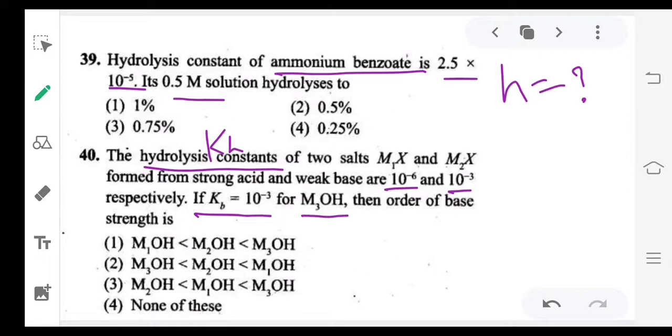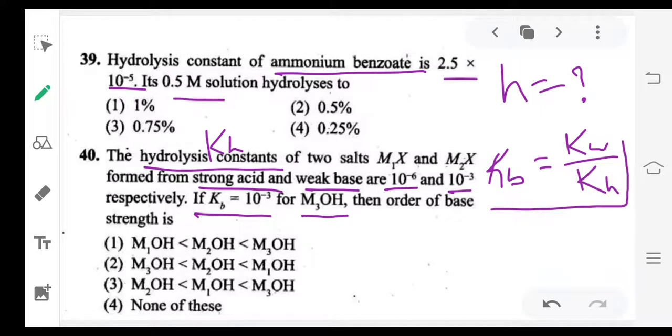So here the combination is a strong acid, weak base salt. These are strong acid, weak base salts. So if you take this combination, Kb value is Kw by Kh. I have shown one table, you can refer to the formula from the table.